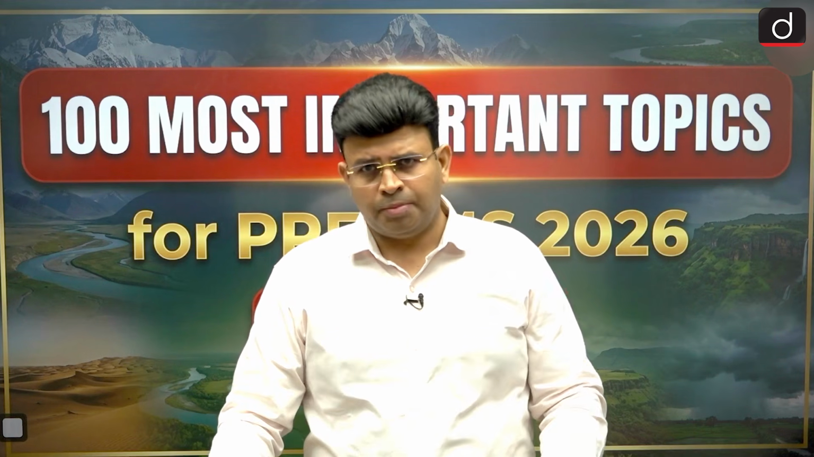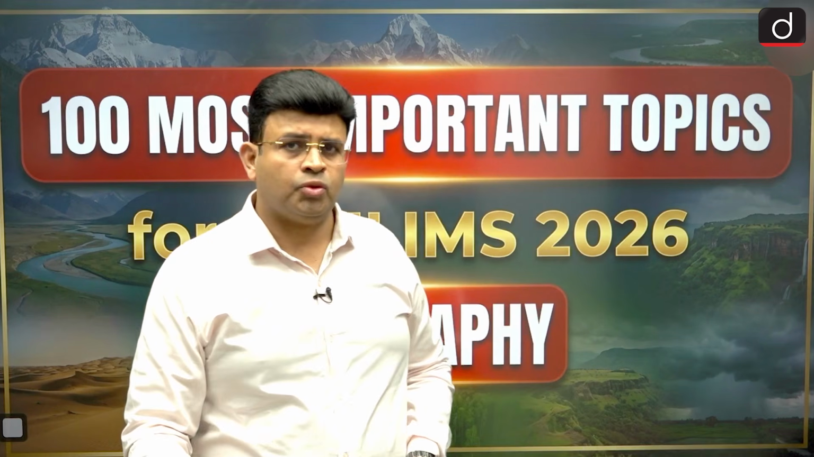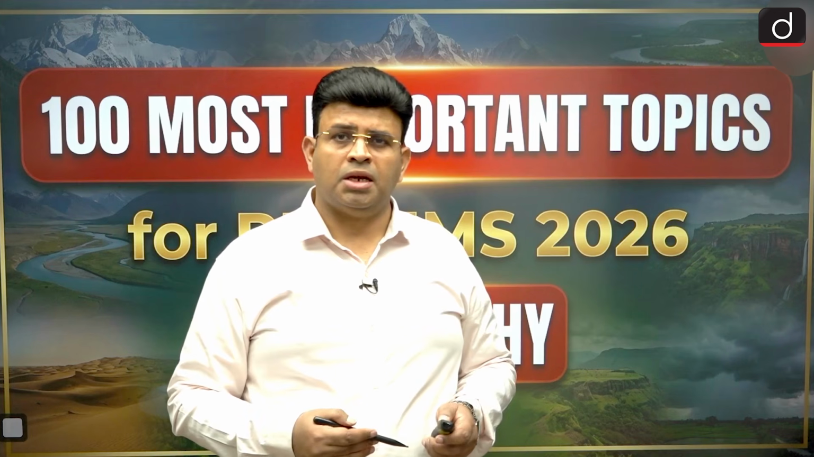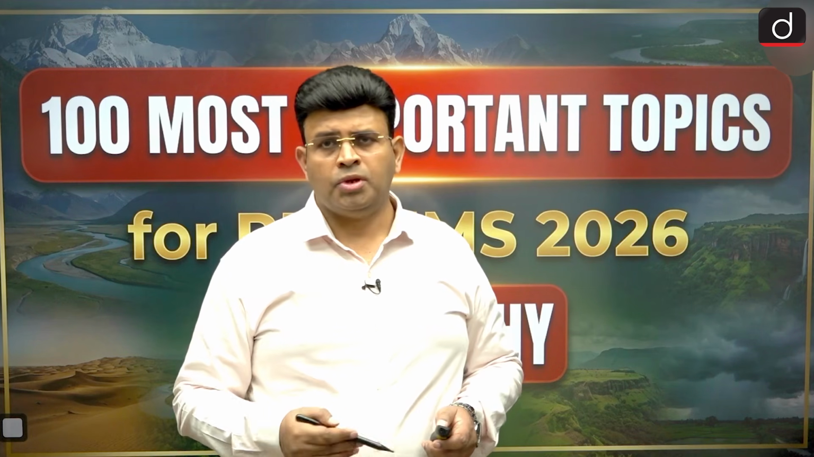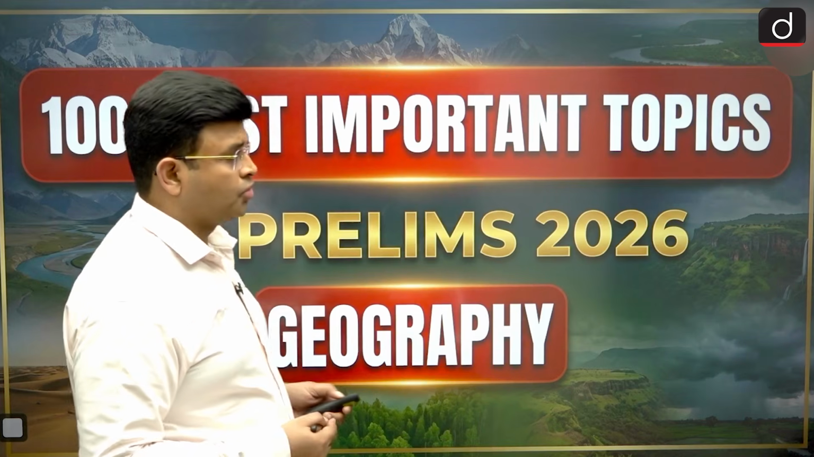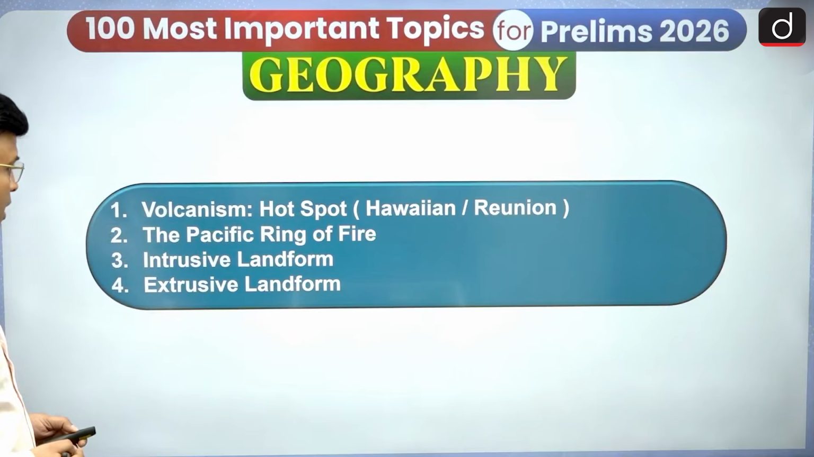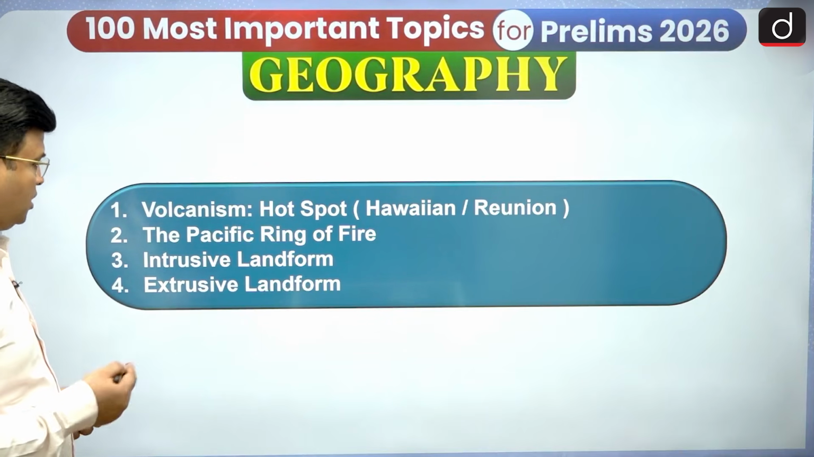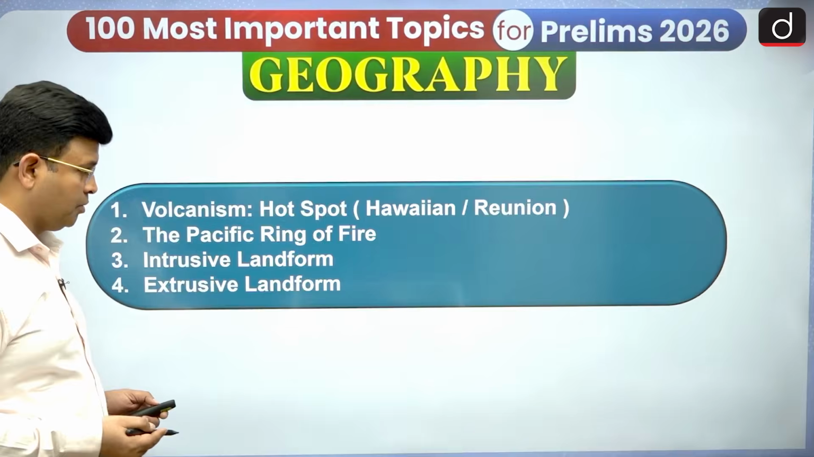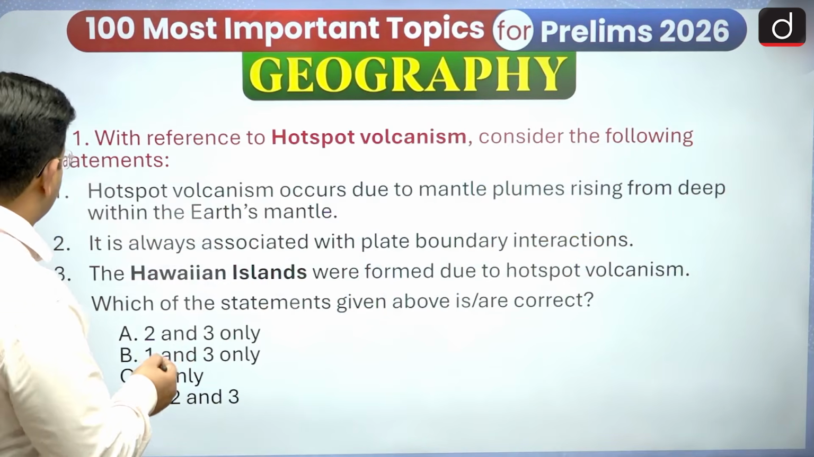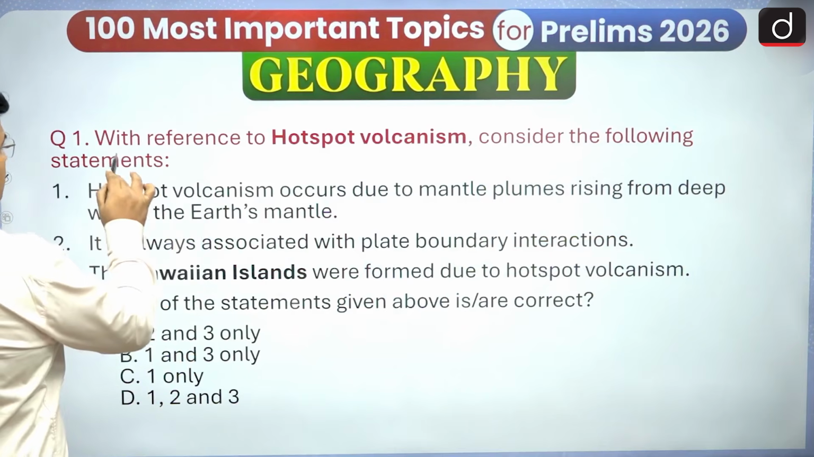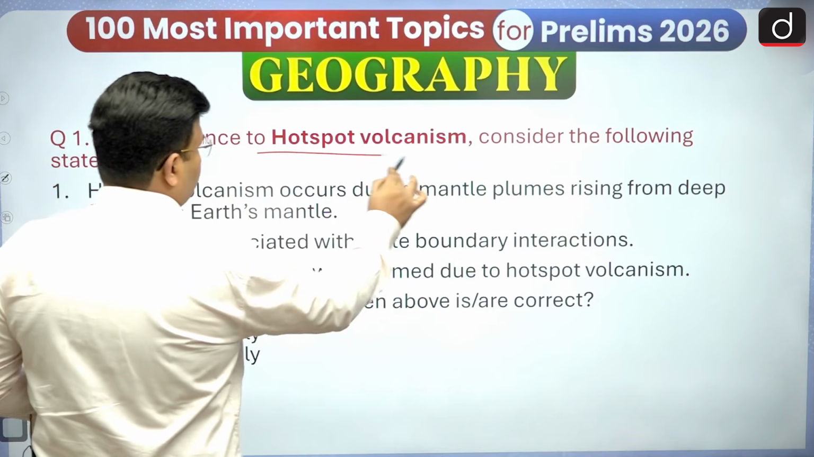And in this fourth episode, before starting, we have to discuss the questions that we did in the last third episode. So let's see the answers of those questions. The topics we covered are volcanism, hotspot, the Pacific Ring of Fire, intrusive landforms, and extrusive landforms. The first question is: with reference to hotspot volcanism, consider the following statements.